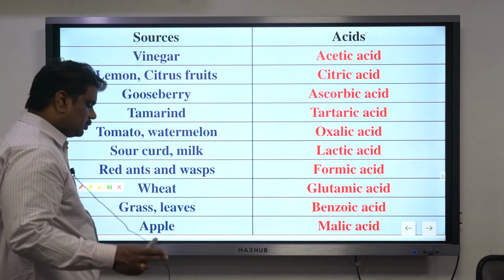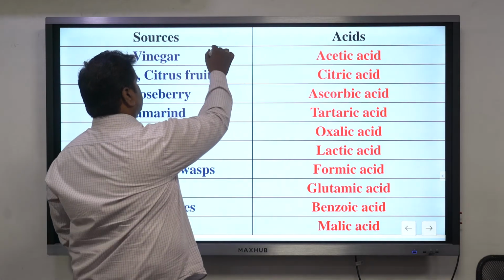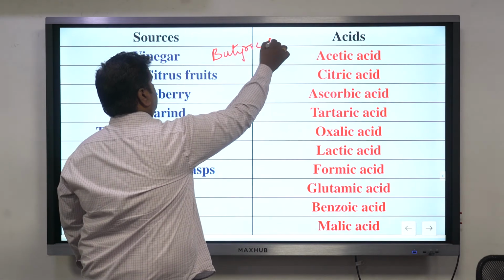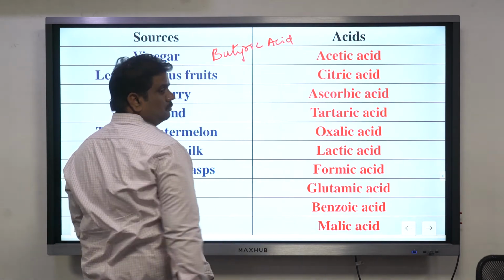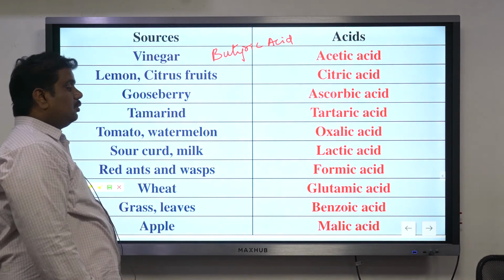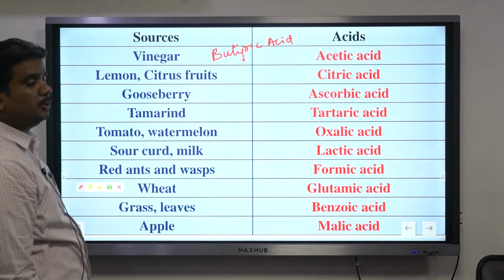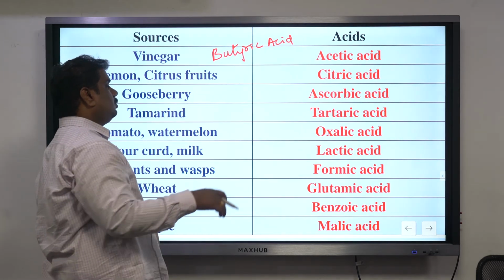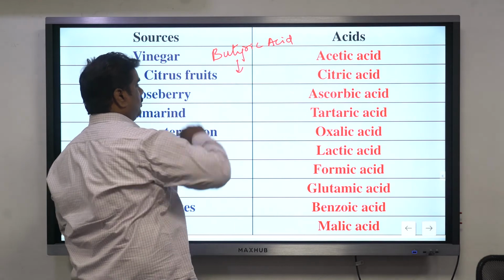And there was one question asked somewhere around a few years back, I suppose. Butyric acid. Butyric acid, right? What are the sources of this butyric acid? You can make a note, whatever you feel like. Apart from this one, you can even write this one.